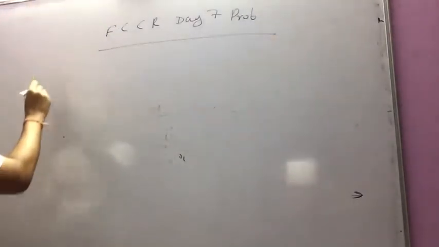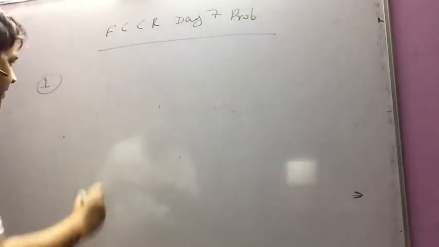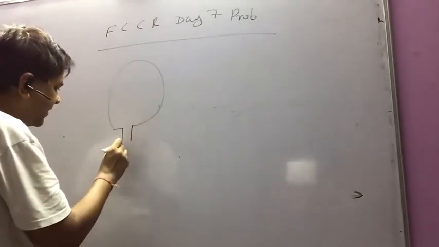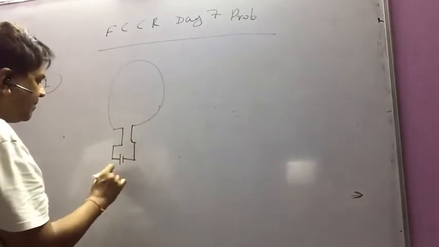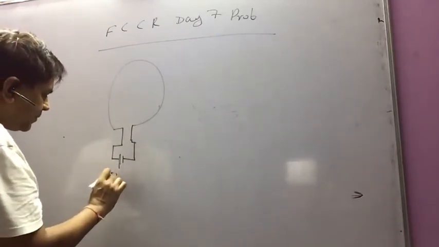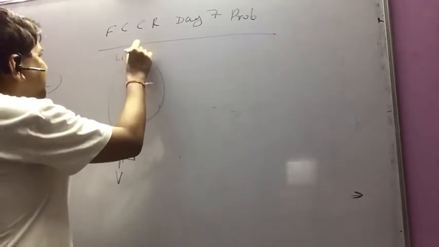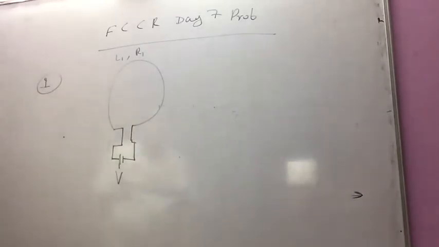So I am talking about question 1 first. In fact, this question just came to my notice 2 or 3 days back, but I liked this question very much, so I thought of using it with you people. The coil attached with the battery has the EMF V, and this coil has self-inductance L1 and resistance R1.